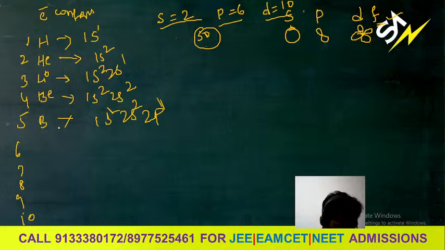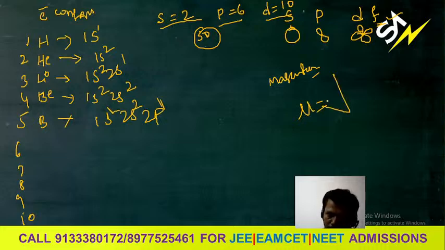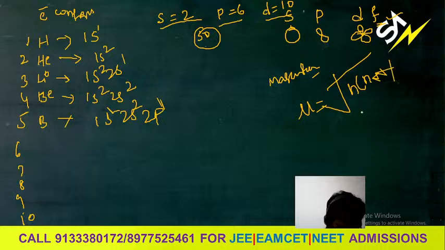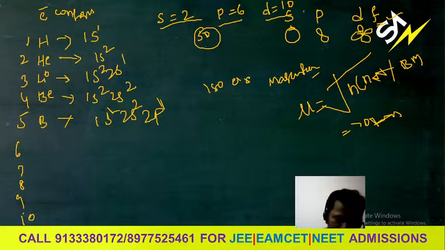You should know isoelectronic species also, and magnetic moment. You have to calculate the magnetic moment, which is very, very important. That means mu is equal to the square root of n into n plus 2 BM, Bohr magneton, where n is the number of unpaired electrons. Now, isoelectronic species.